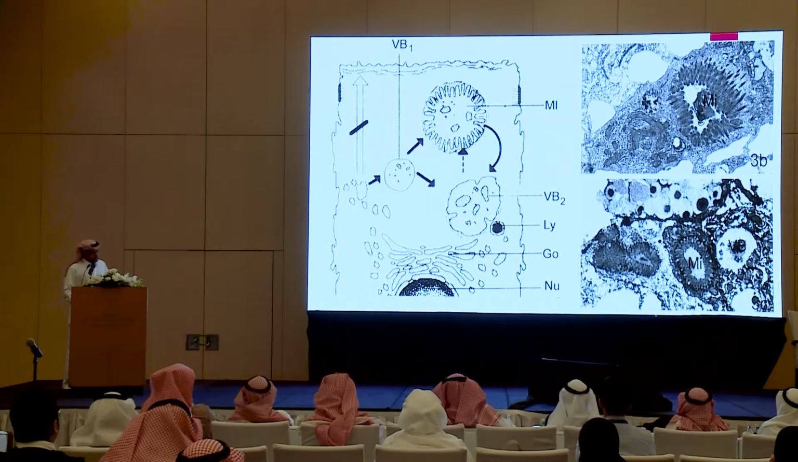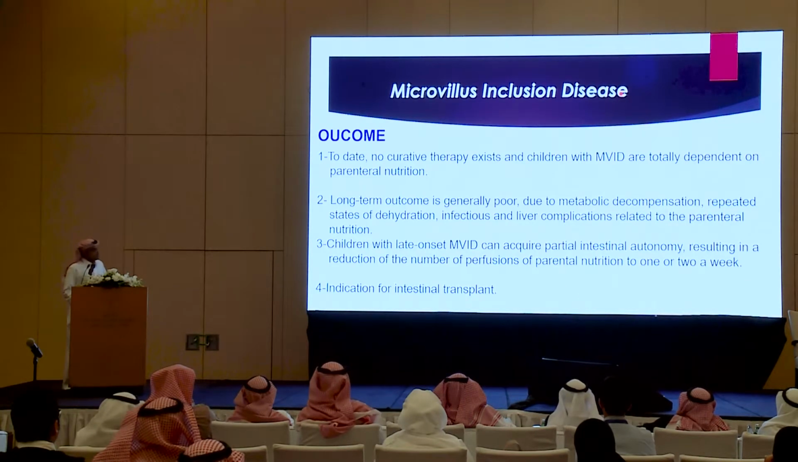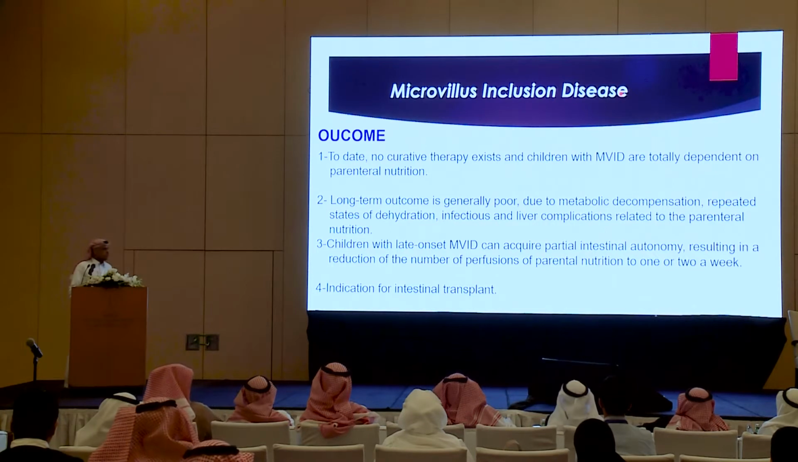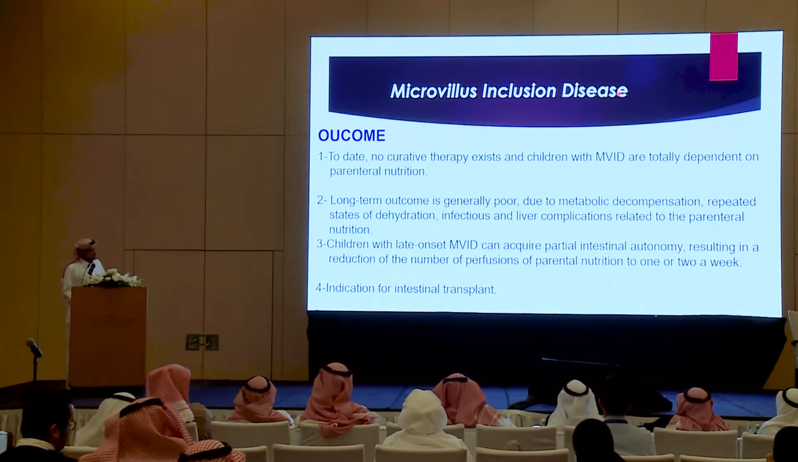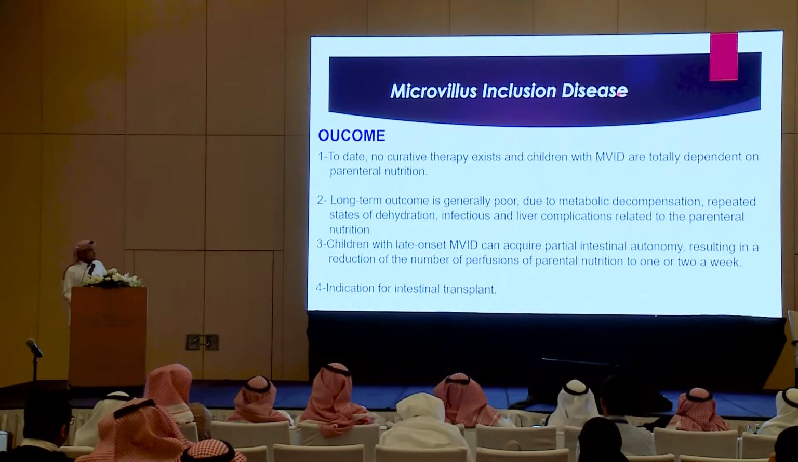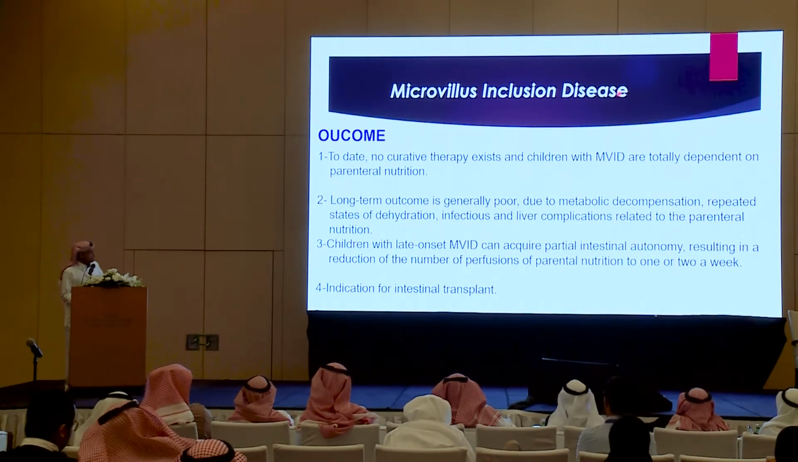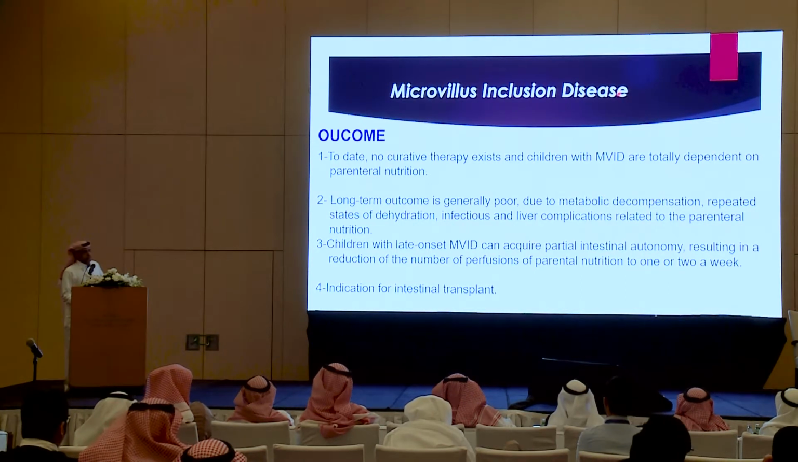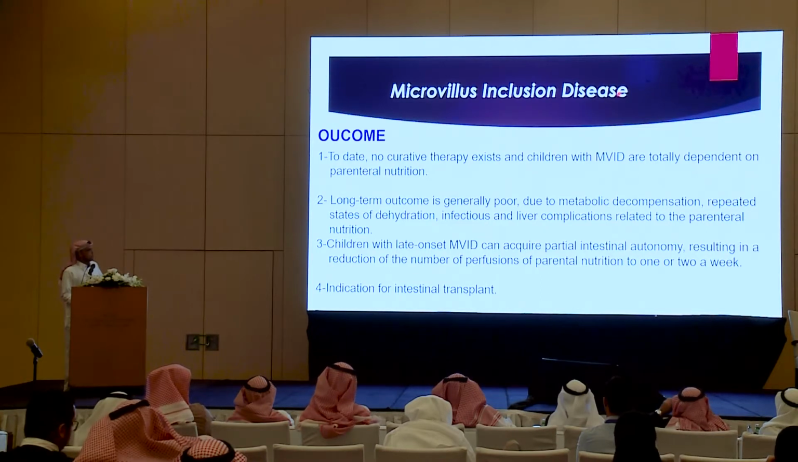In electron microscopy, as I mentioned, there is a trafficking defect. This vesicle will go and form a microvillus inclusion, as seen here in the electron microscopy. Outcome: most of the patients with congenital villus atrophy or microvillus inclusion disease have a poor prognosis. They either die from complications of TPN, like sepsis or liver disease, or after transplantation, most of them will develop complications. A minority of them may develop autonomy of their intestine, and they can be weaned from the TPN to once or twice per week.